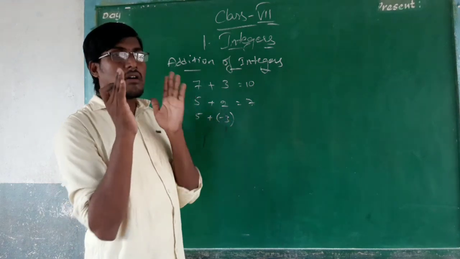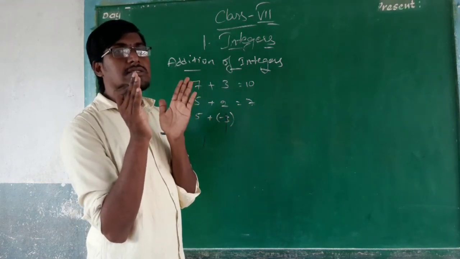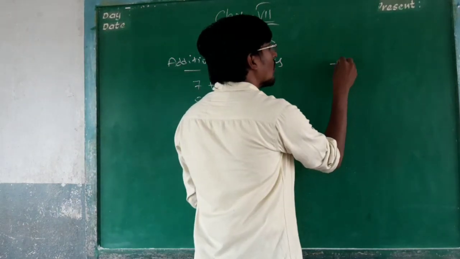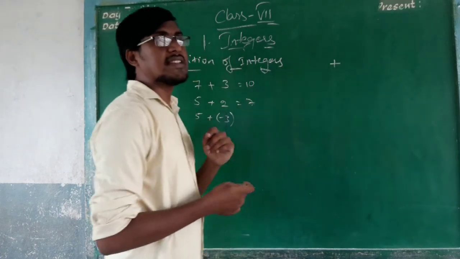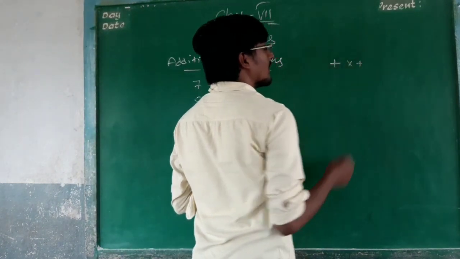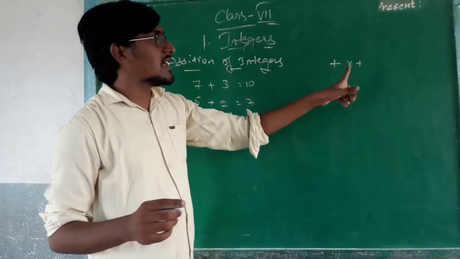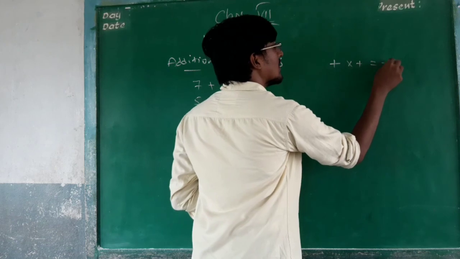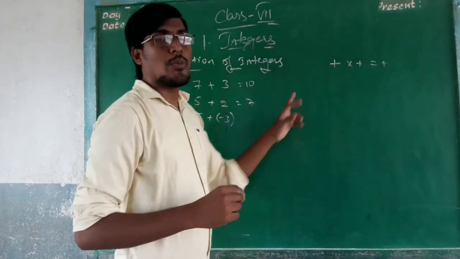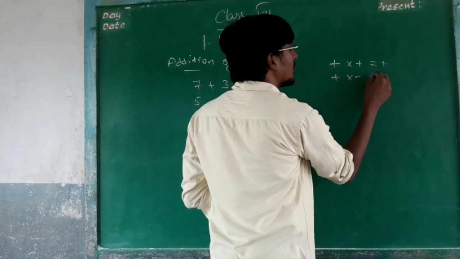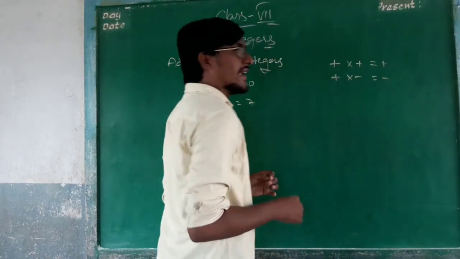So we have to learn the operations. First of all, how can we learn them? If any two integers are multiplied, there are 4 operations that I have to learn. Plus into plus will come positive, positive into positive is positive, and plus into negative will become negative.